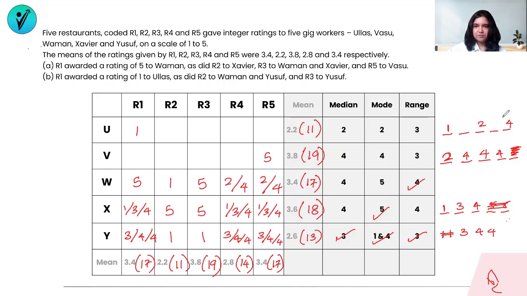My addition has to be 11. So let's see what is remaining. 4, 5, 6, and 7 is gone. 7 out of 11 is gone. That means I have 4 to fill over here. I can have a 1 and 3. But if I have a 1 and 3, what happens is my mode becomes 1. But I want my mode to be 2. That means 2 has to be repeated. So 1 and 3 can give you a 4, or I can have another set, which is 2 and 2. So 2 and 2 is also giving me a median of 2, a mode of 2, a range of 3. Everything is taken care of. So these are my numbers now for U as well. I don't know in which order, but they are in some order or the other. Out of which one is already placed in R1.